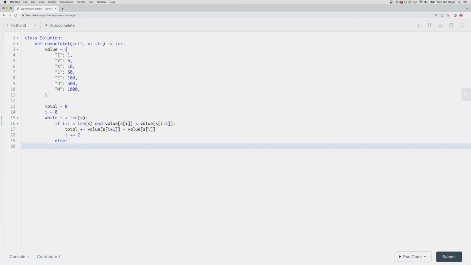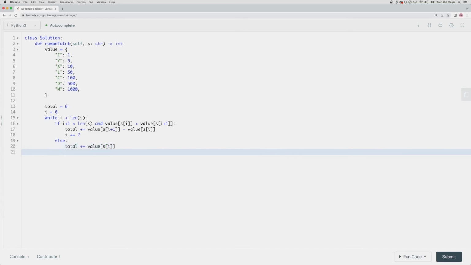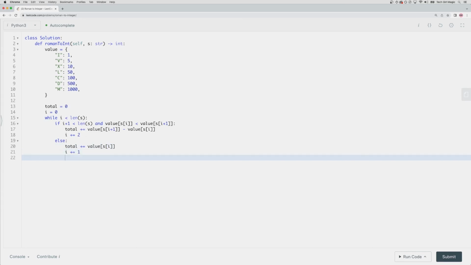And so if we're not in this particular case, then we are in the main case. We can just take the value that our pointer is pointing at in the string, and add that to total, and then we will increment our pointer by 1, and then we'll return total at the end.